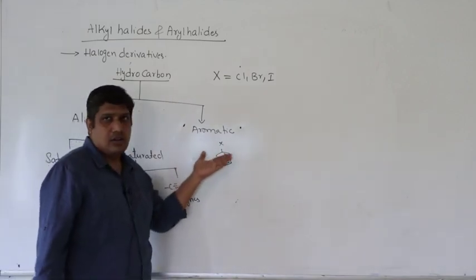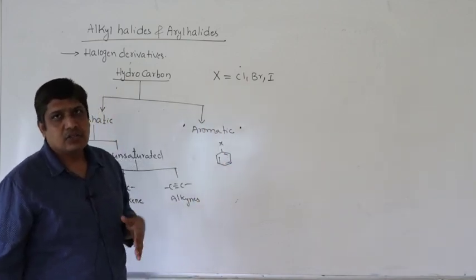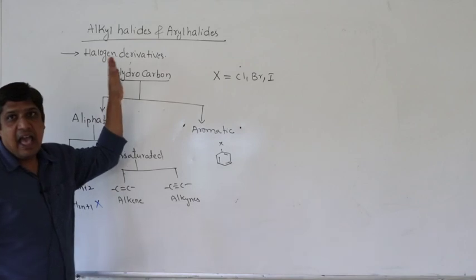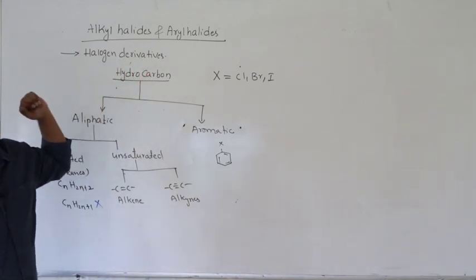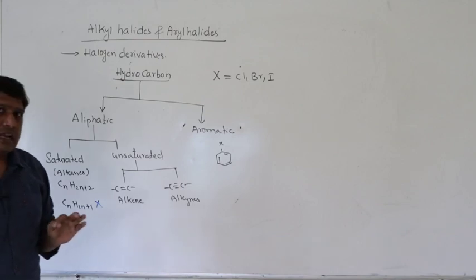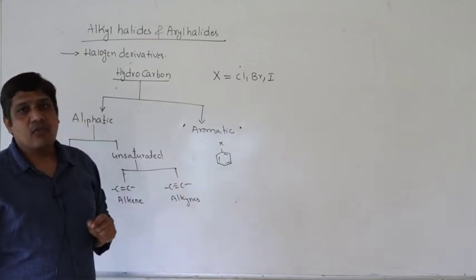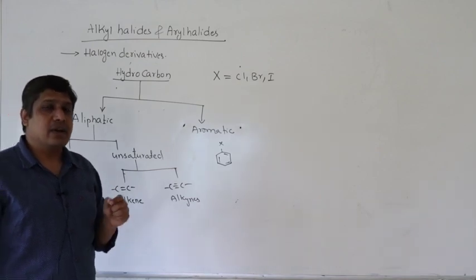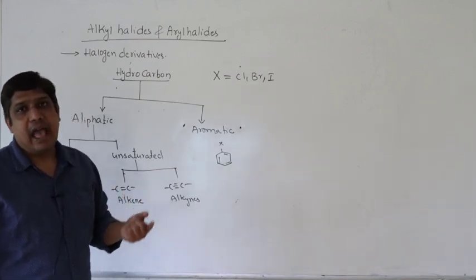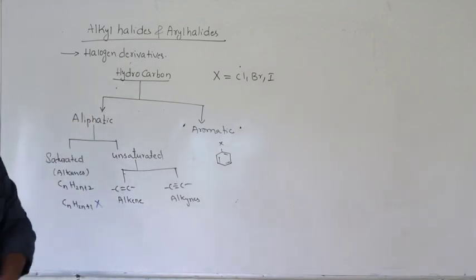If it contains an aromatic ring, we call it aryl halide. Altogether we simply call them halogen derivatives: organic compounds obtained by replacement of one or more hydrogens in a hydrocarbon by a halogen.